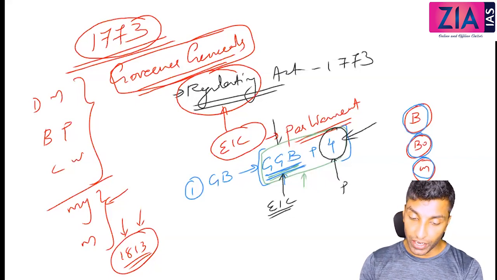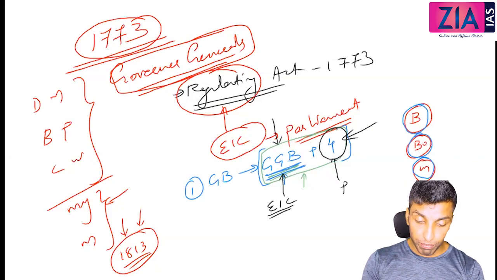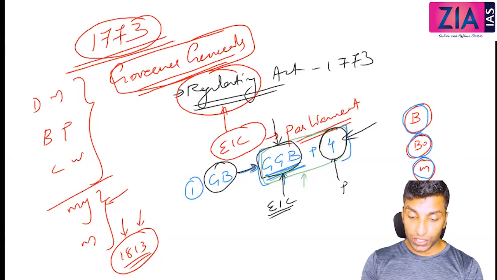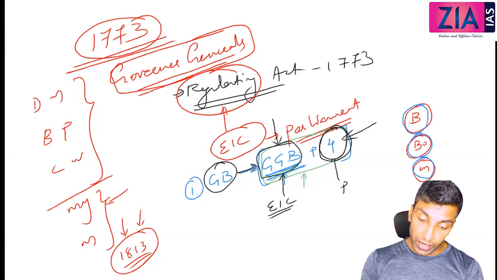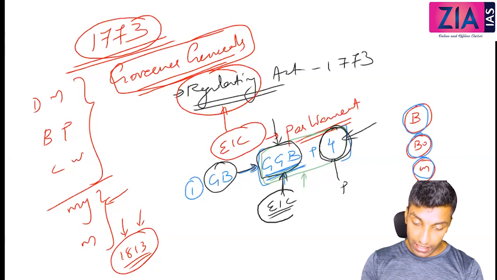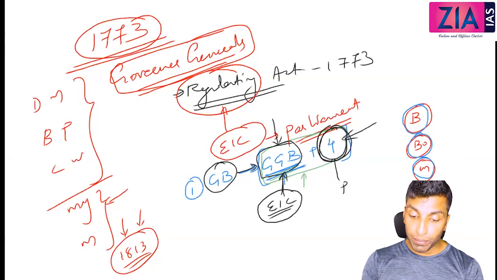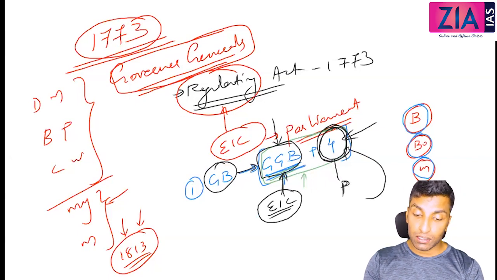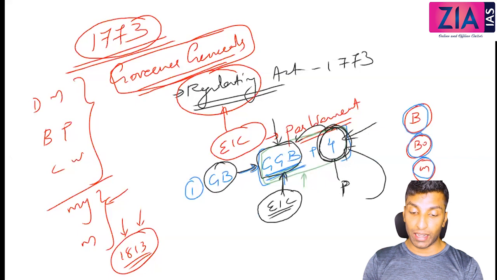Obviously the Governor General we need to know. So the first point: the Governor of Bengal became Governor General of Bengal along with 4 council members. The Governor General of Bengal will be appointed by the company, and the 4 members will be appointed by the Parliament, and through these 4 members there is a regulation you can see.